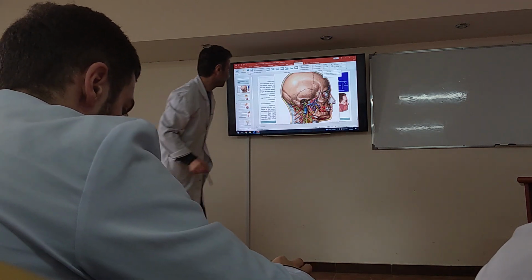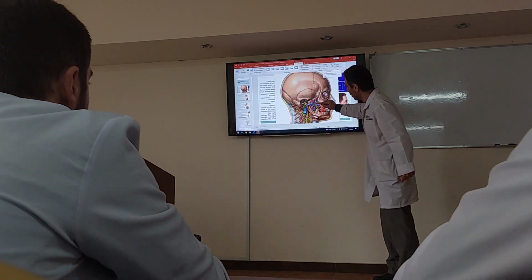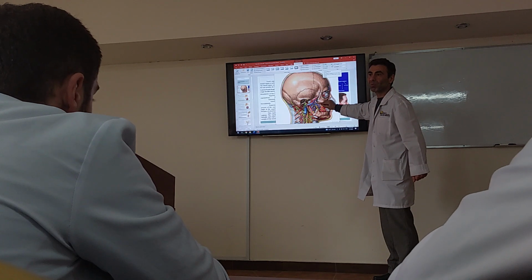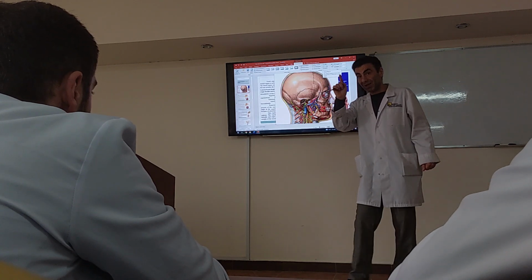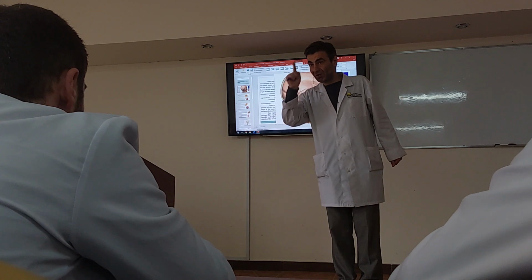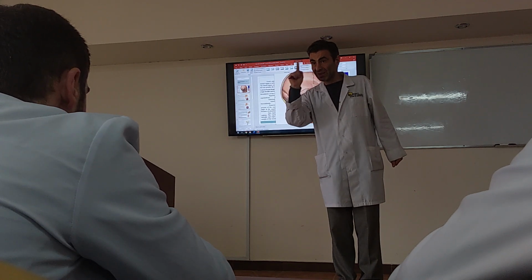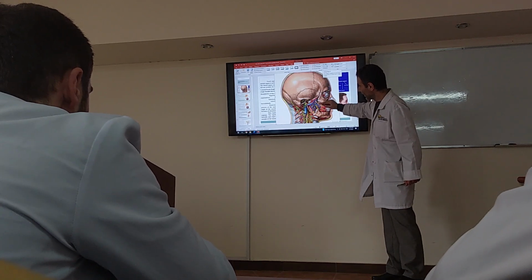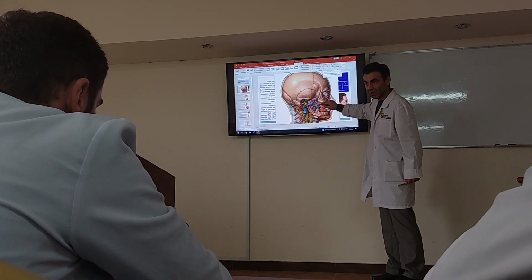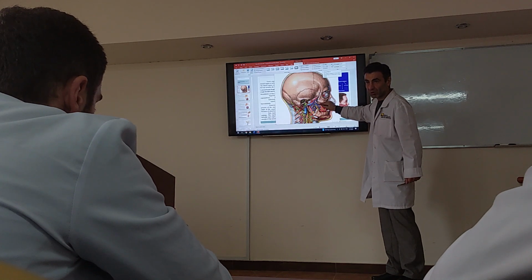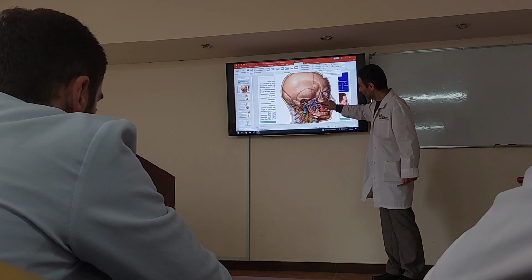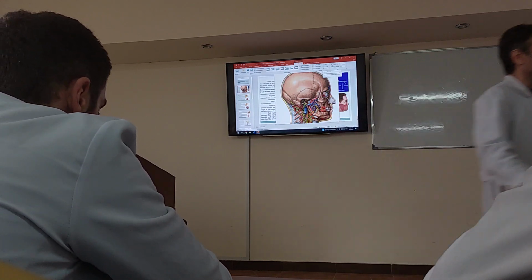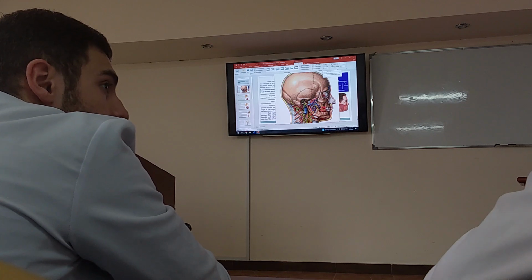Now look here, please. Do you see this most deep part of the deep face? We call it fossa pterygopalatina. Remember, please, the deepest part of the deep face we call fossa pterygopalatina. What are the borders? In front it is the maxilla, the tuber maxillae. Behind it is the pterygoid process of the sphenoid bone. And in depth we have the vertical plate of the palatine bone.